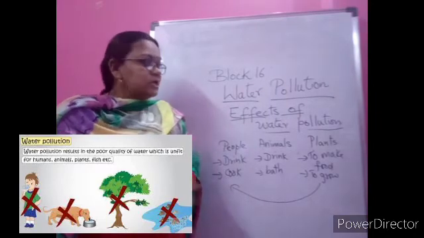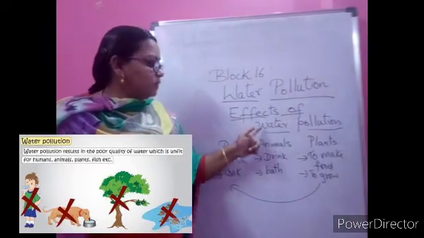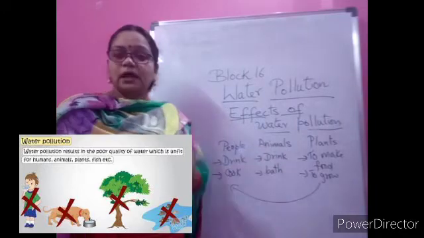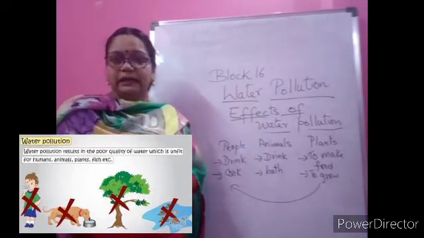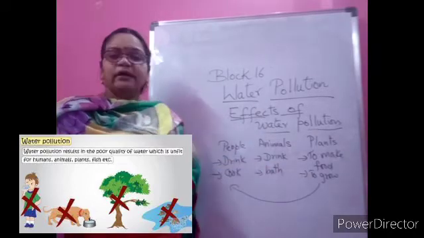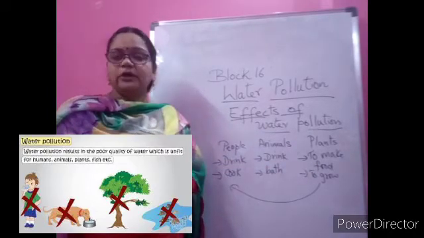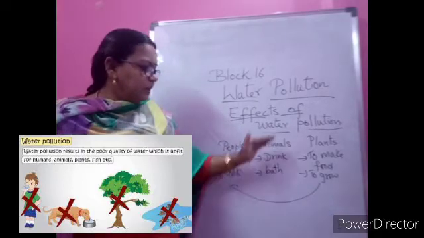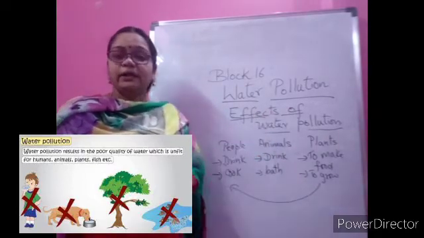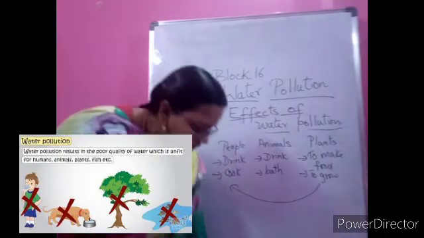So you can see the different words: effects, water, pollution. All these are keywords. As I have told you, whichever word is new, all of it has to be learned. How is it going to affect us, children? Can you guess? Below this you can write how it will affect the people, how it will affect the animals, how it will affect the plants. That's what we will learn now.